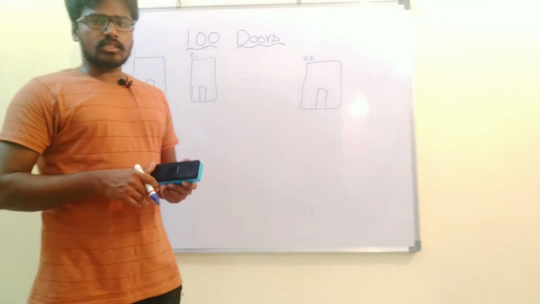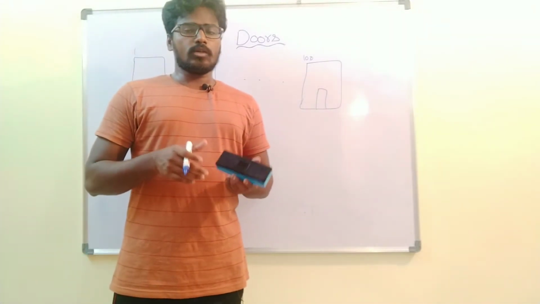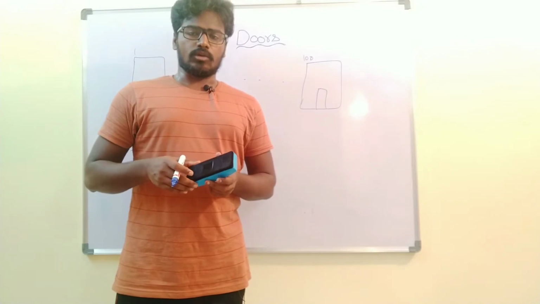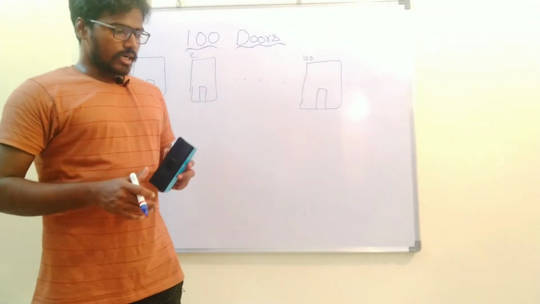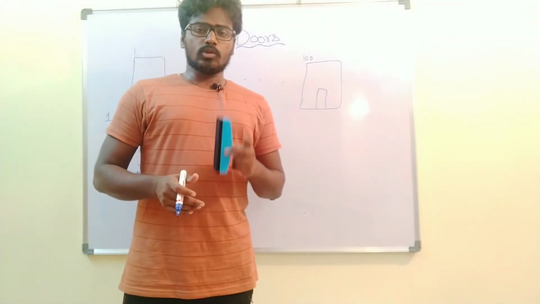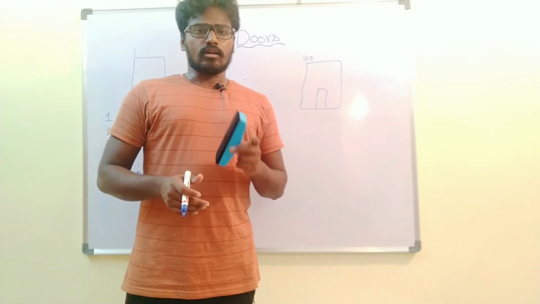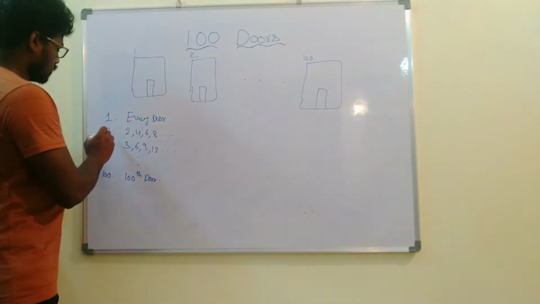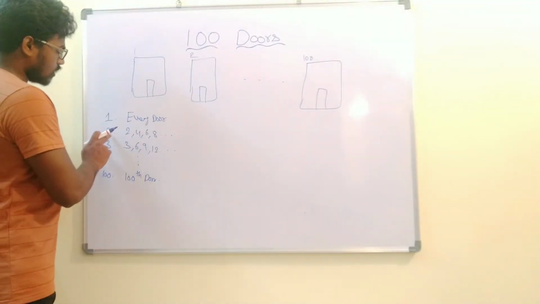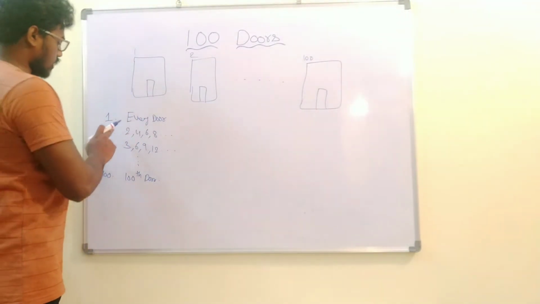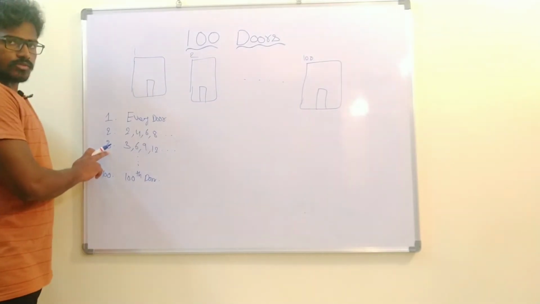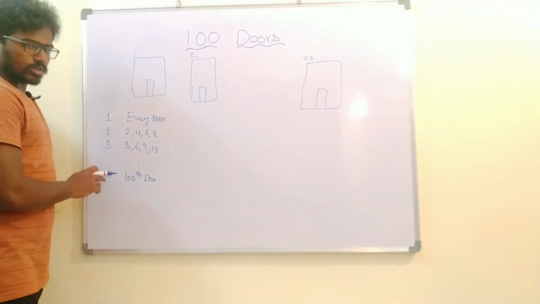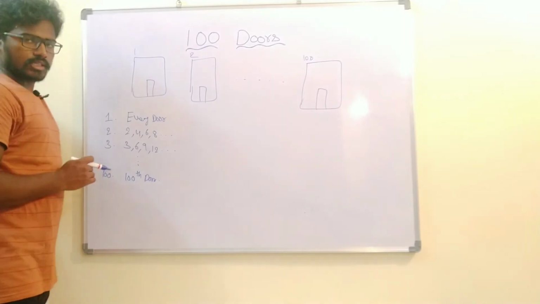So we want the answer: what number of doors will be opened at the end of the 100th round. If any door is toggled odd number of times, then that door is opened. So if you see, in second round all the multiples of 2 will be toggled, in third round all the multiples of 3, like that. In fourth round all the multiples of 4. So like this we will do.